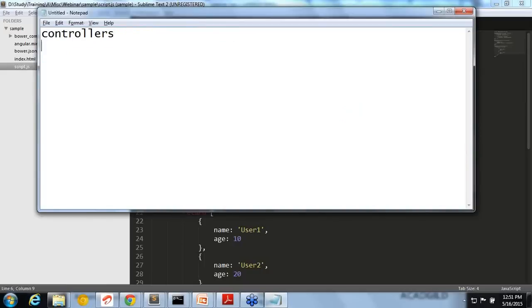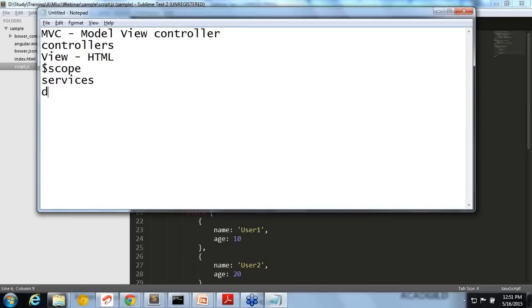The main components of Angular are the following. First of all, an MVC kind of pattern, that is model view controller, and these things are controllers. View means HTML itself, and then the dollar scope, services, directives. So these are some of the most important components of AngularJS, and modules.